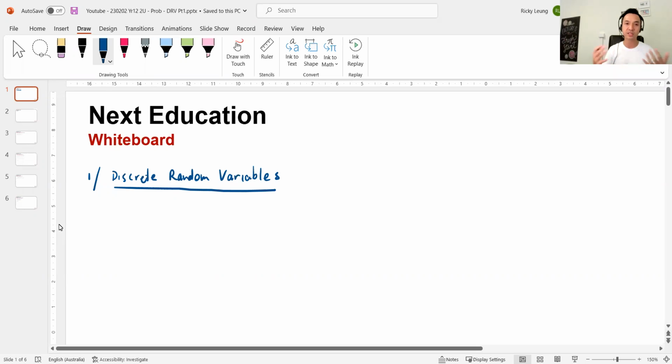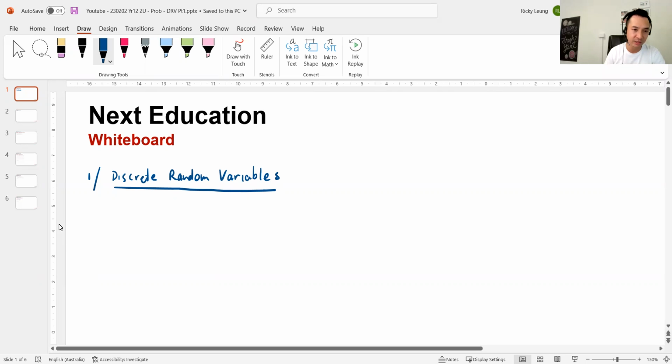Also, as part of the new syllabus, generally speaking, discrete random variables are taught in year 11 and continuous in year 12. There's a very simple reason for that, because continuous random variables need integration, right? You don't do integration till early to mid year 12, so you can't do the continuous random variables until you do that topic. While discrete stands on its own 2 feet, you won't need integration or any calculus.